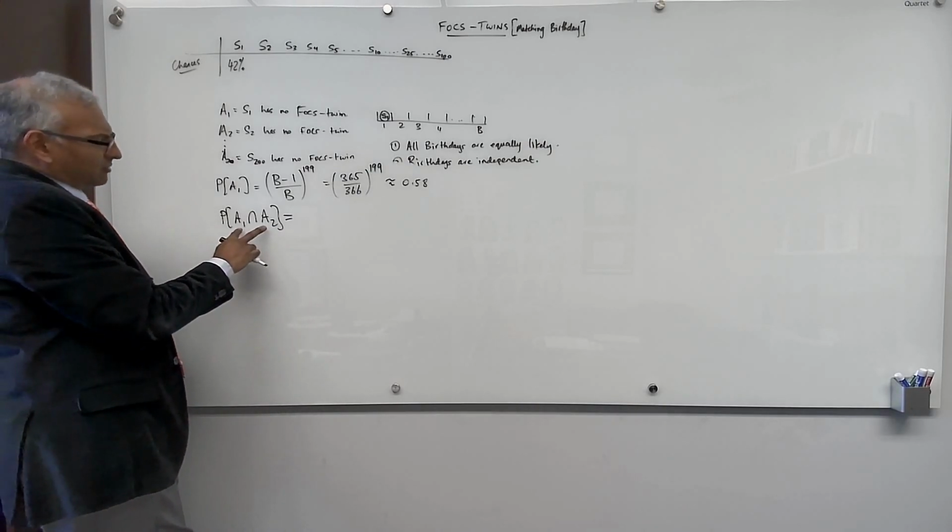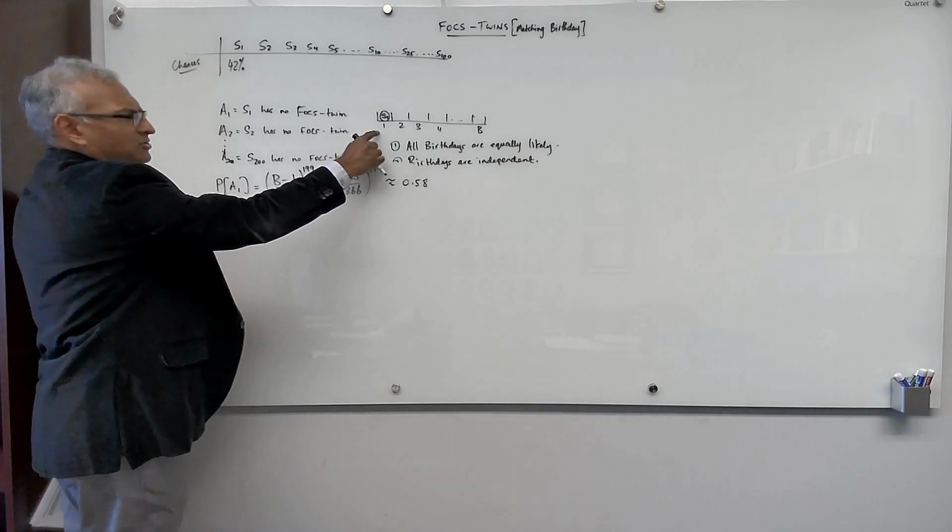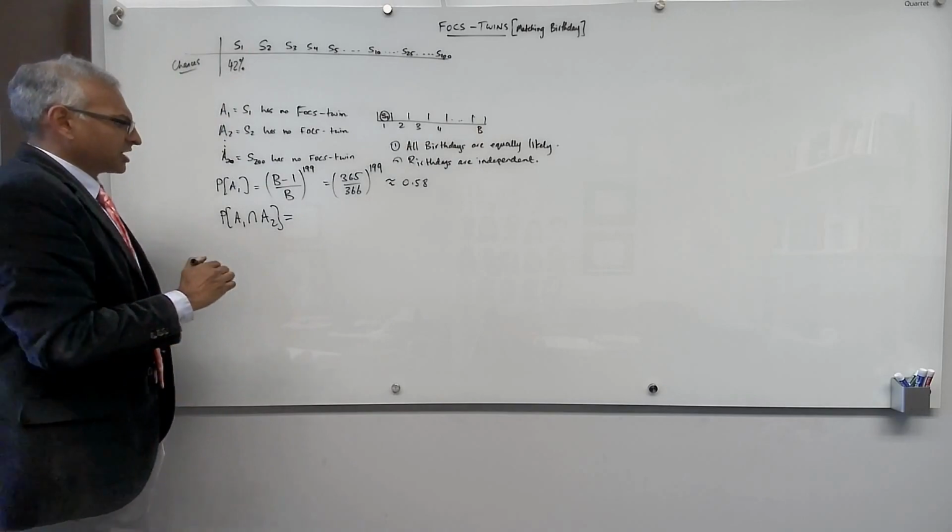Okay, if both of these guys have no FOCS twin, then this student cannot be born on day 1. So there are B minus 1 choices for the second student.